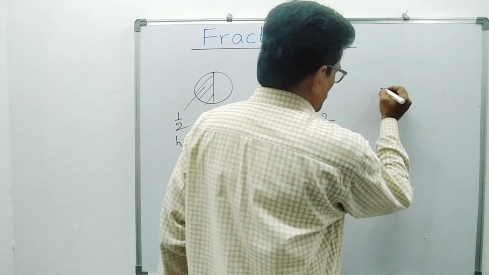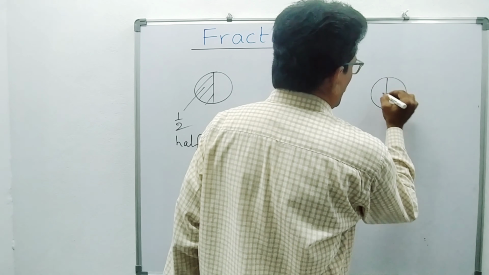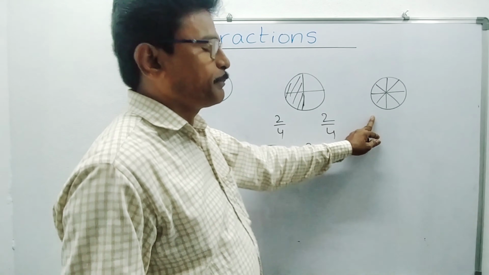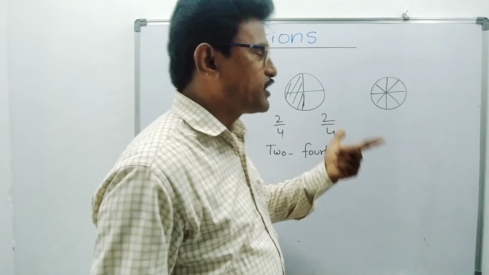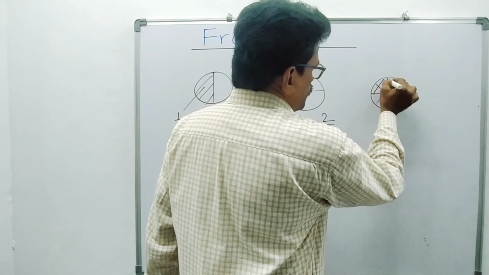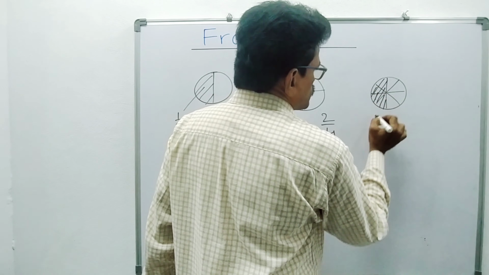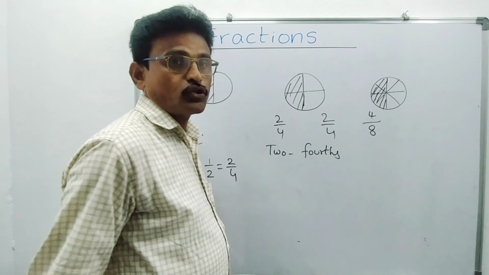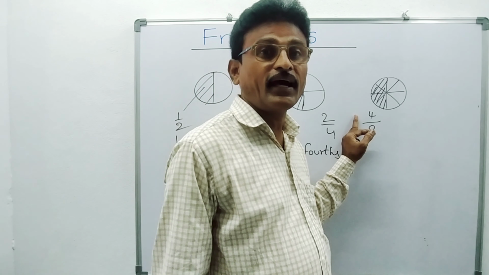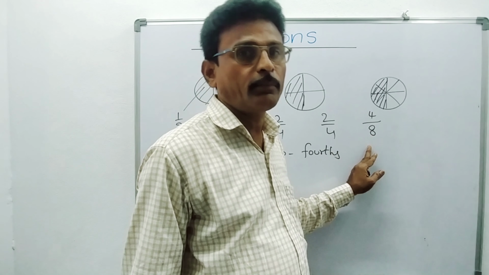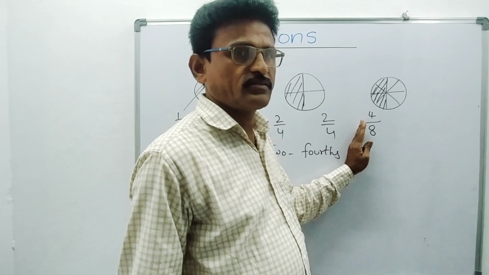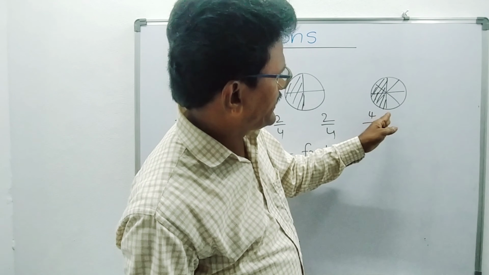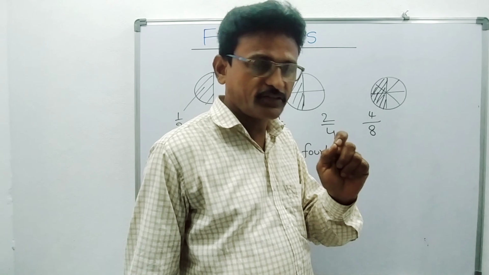Now observe one more. The same cake is divided into 8 parts. Out of 8 parts, you have chosen 4. The selected 4 is the numerator, the total parts is the denominator: 4 by 8. You have taken 4 parts from 8 parts. How much is that? It also looks like half. Is it or not?